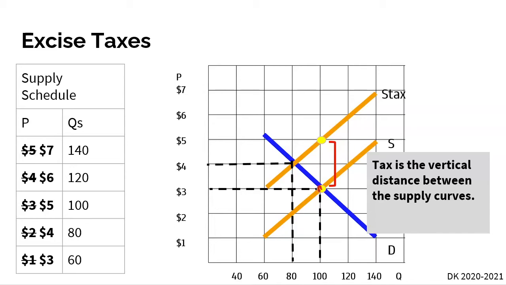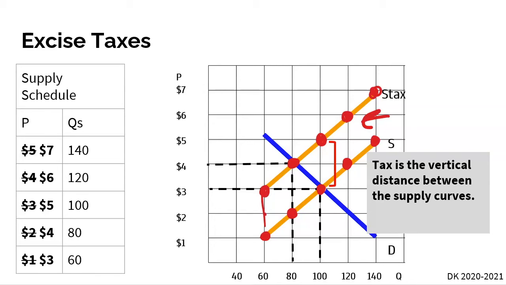So that means from the original supply curve, every single point, which I'm drawing in red, is going to move up, or really shift to the left, by $2. So from $2 it goes up to 4, from 3 it goes up to 5, from 4 it goes up to 6, and from 5 it goes up to 7, right? So our supply curve really shifted to the left here. It looks like it's shifting up, but the correct phrasing should be that it shifts to the left.